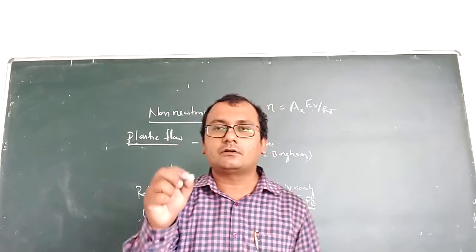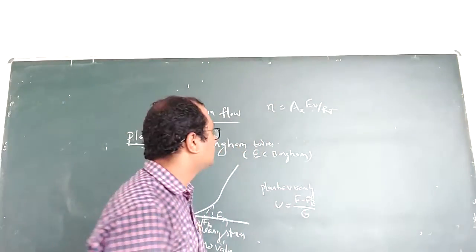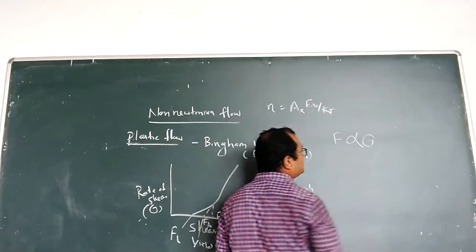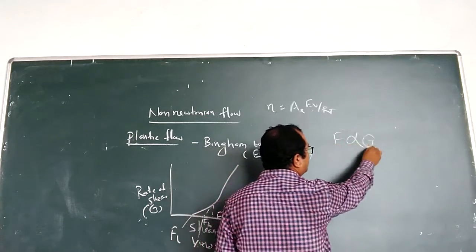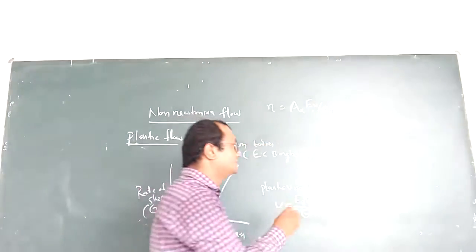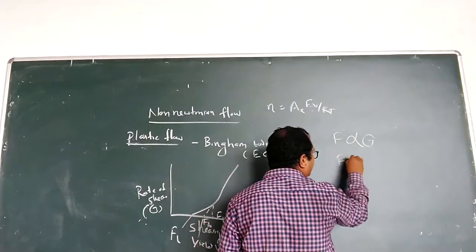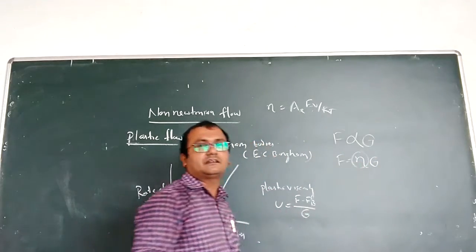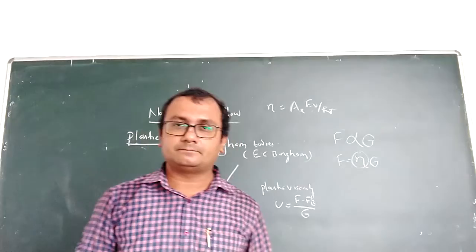That is known as Newton's law of flow. So simply we can write F is directly proportional to G. When we remove the proportionality constant, then we can write F is equal to eta G, and that proportionality constant is nothing but your viscosity.